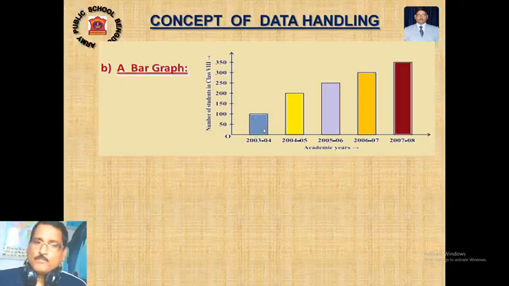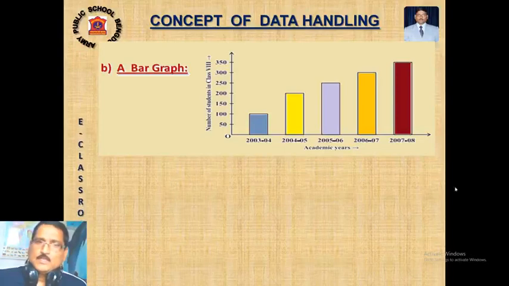It is a rectangular bar of equal width. We will have equal width and equal spacing. Remember, the bars will be of equal width, and from one bar to another the gap will also be equal. On your graph paper, you see the centimeter grid. One centimeter should be one bar, and you leave another 1 centimeter, and then another bar. This way you have to proceed. So a single bar graph represents one piece of information, a particular event.